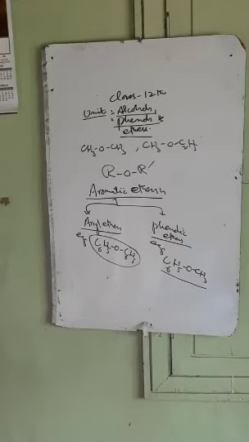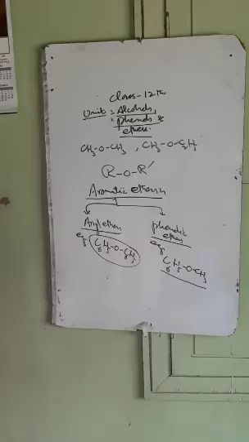Aryl ethers are those where R and R dash are aryl in nature, while phenolic ethers are those where one is an alkyl group and another is an aryl group. This is regarding the classification of ethers.